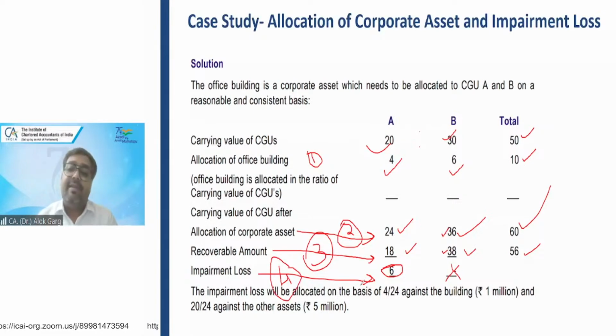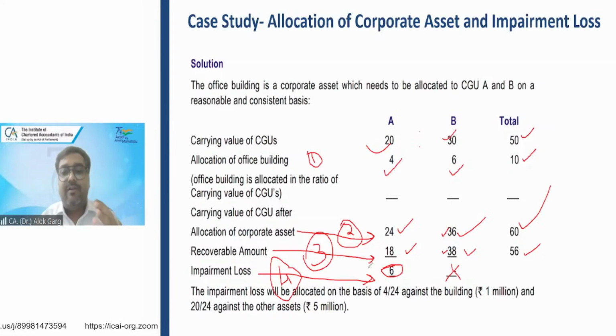I have calculated my impairment loss, right? Now step number 5, and it is the last step. Allocate impairment loss in CGU and corporate asset in ratio of carrying value. First, you have allocated the value of corporate asset in the ratio of the carrying value of CGU. Number 2, you have arrived at the gross carrying value of CGU including corporate asset. Number 3, you have arrived at recoverable value. Number 4, you have arrived at an impairment loss.